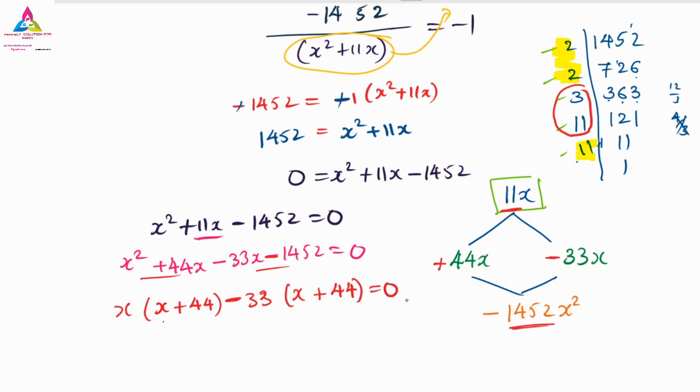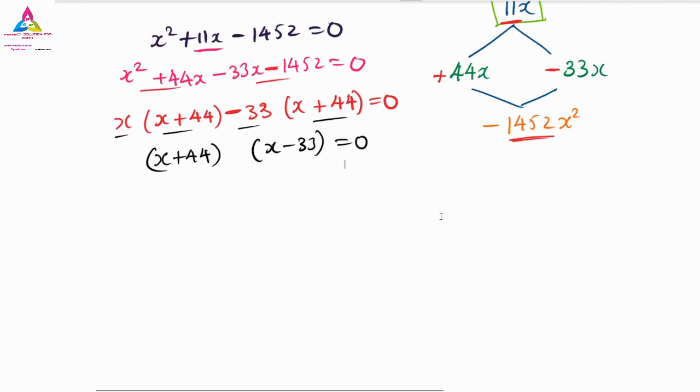And both the side we have x plus 44, x plus 44. So x plus 44 on the one side, and here we have x and here we have minus 33. So x minus 33 on the other hand, that is equals to 0. So now you can find the answer very easily. So one is x plus 44 is equals to 0, and x minus 33 is equals to 0 is the one more answer.